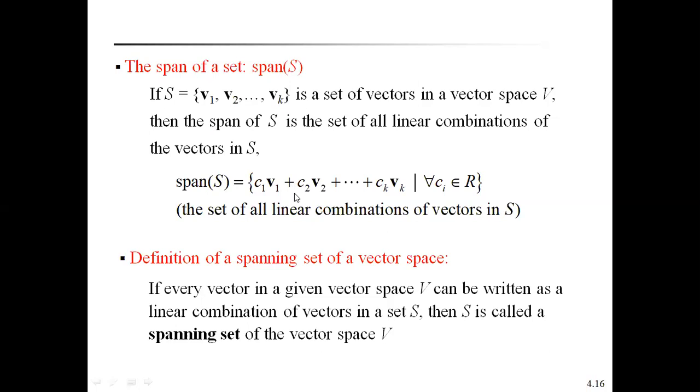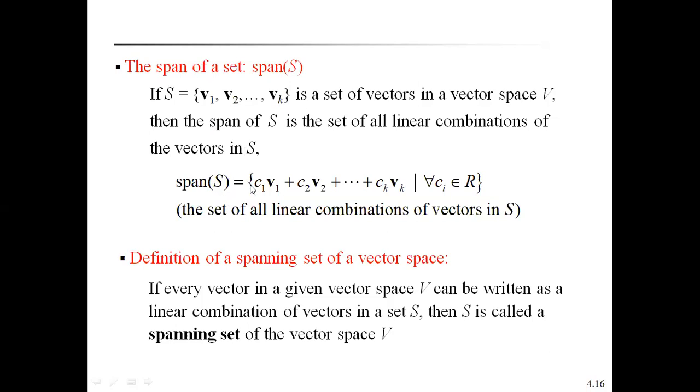Span of S is equal to C1V1 plus C2V2 and so on up to CkVk, for every Ci belonging to R. That means many linear combinations exist in the span of S. Those are the vectors, the elements, of span of S. That set of all linear combinations of vectors in S is called the span of S. It is denoted by span of S in brackets.